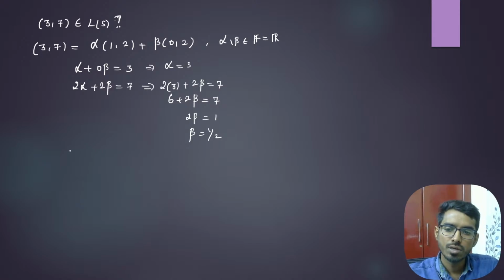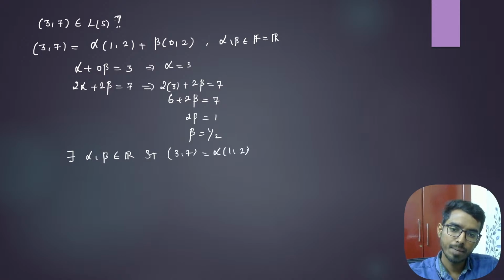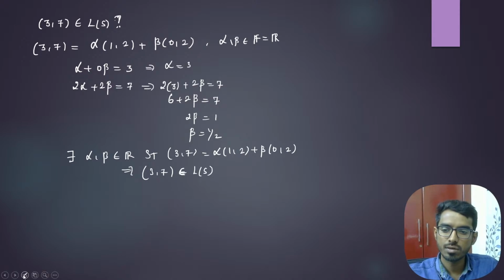So there exist alpha, beta belonging to real numbers such that 3 comma 7 can be expressed as alpha times 1 comma 2 plus beta times 0 comma 2. This implies 3 comma 7 belongs to L of S. Right? Okay. Now we'll move on to problem number 3.